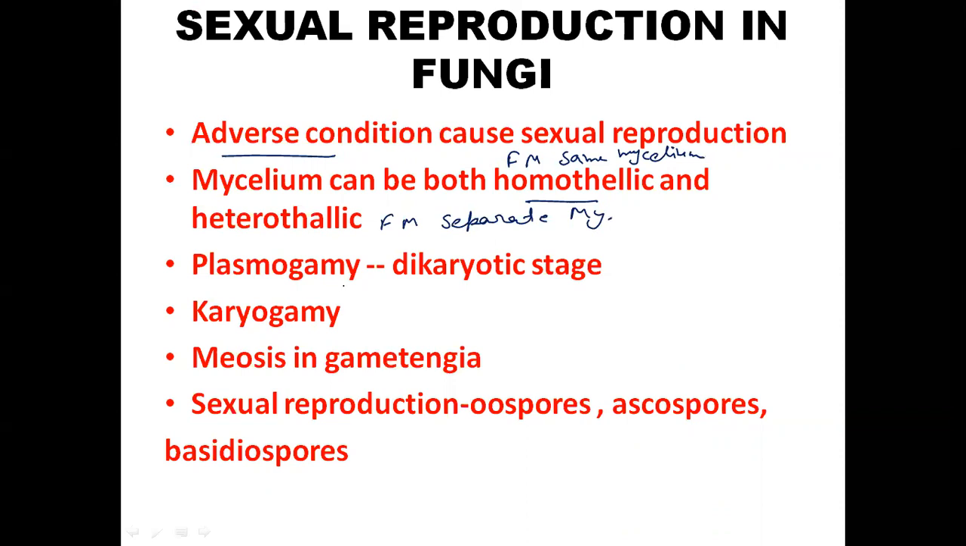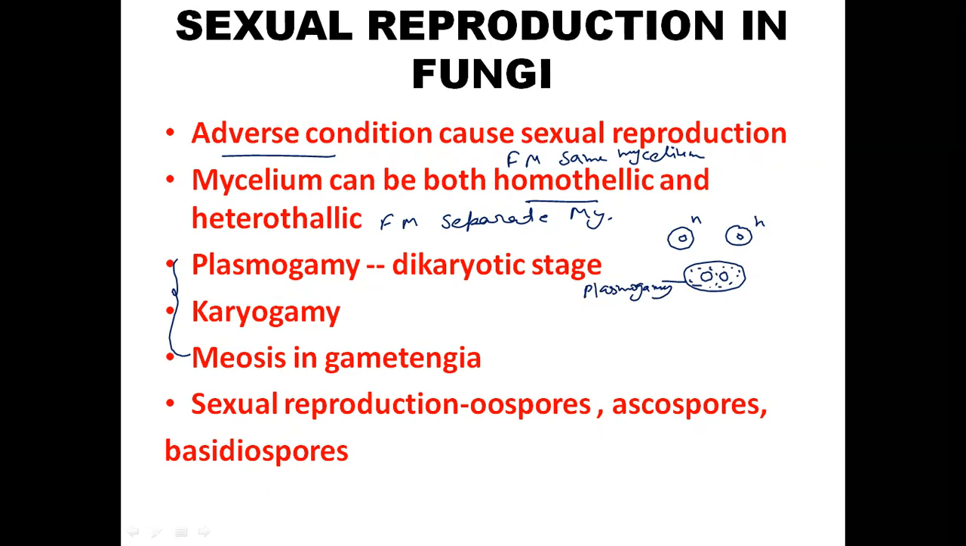So sexual reproduction takes place in three stages: plasmogamy, karyogamy, and meiosis. So first, two gametes, male and female, they are haploid, they fuse together and form a cell. So the fusion of plasma takes place, which is known as plasmogamy. And in this, the nuclei remain separated.